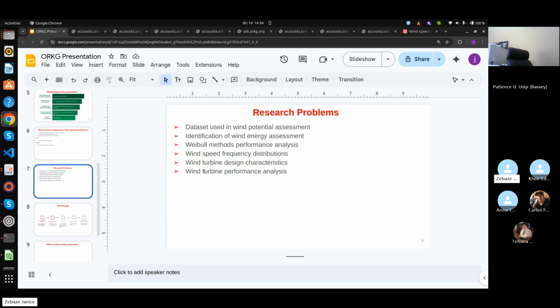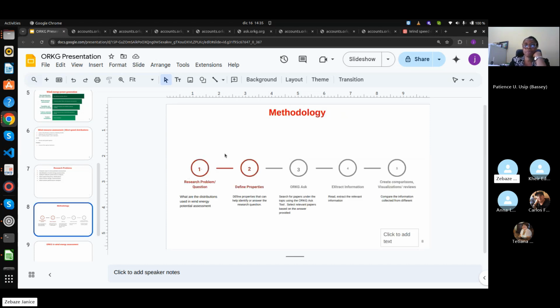There are also the wind turbine design characteristics, like which wind turbines are considered for a given study and what their properties are, and lastly, the performance analysis. That is, we evaluate the performance of given turbines in a given site, and we try to understand which turbine is suitable for a given location. So to tackle these different approaches, we decided to structure our work as follows. After we define our research problem as above, we define the properties for each one.